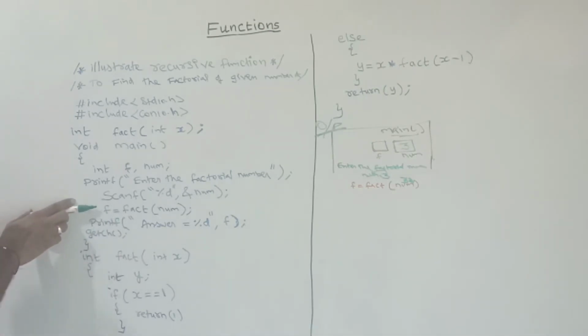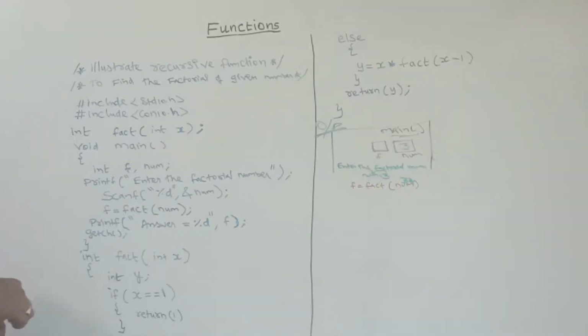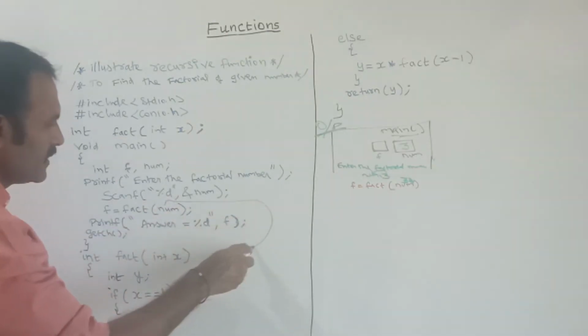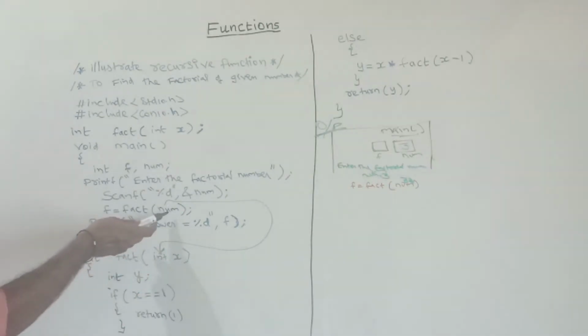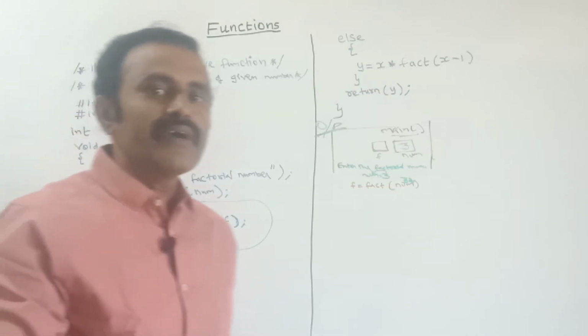When the controller comes here, automatically it will jump to where the function definition is. So here it will jump to here. This is the function definition. So the value inside the num will be passed, that is copied to where?